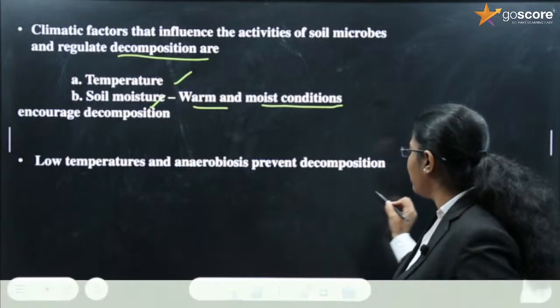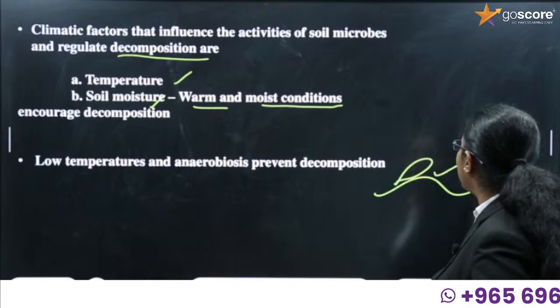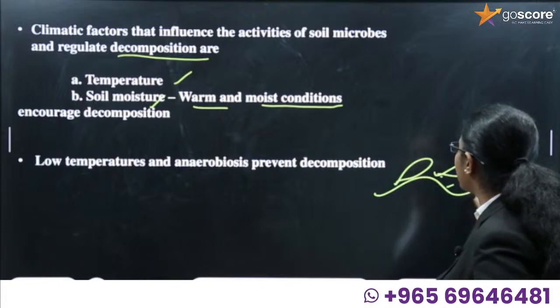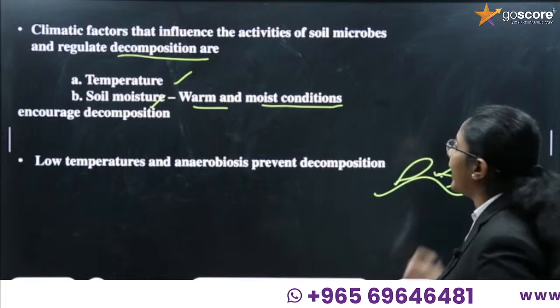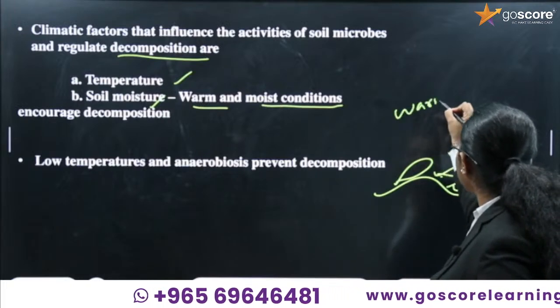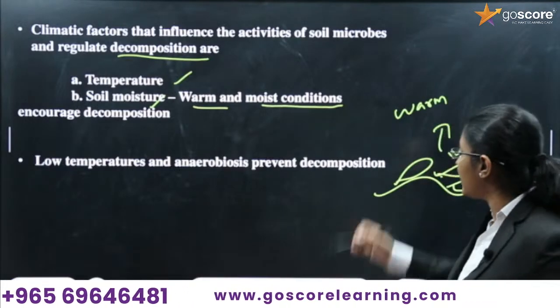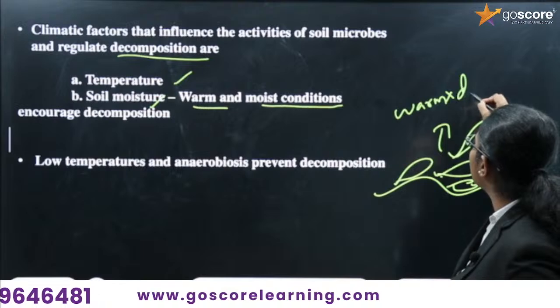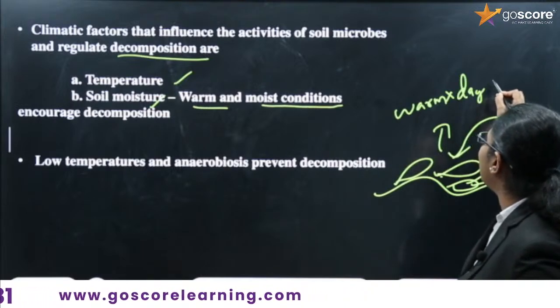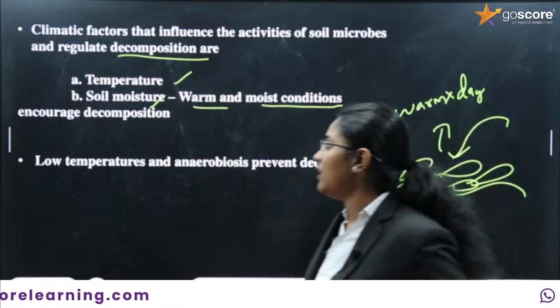See, if this is a soil, and we put some organic material, that means some leaf over the surface of the soil, and put some water over there, and the condition is very warm, then what happens? Decomposition occurs very fast. If it is not a warm condition, if it is too dry or very hot, the rate of decomposition will be low.